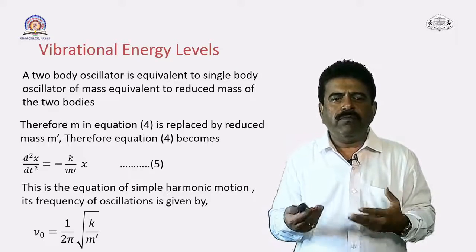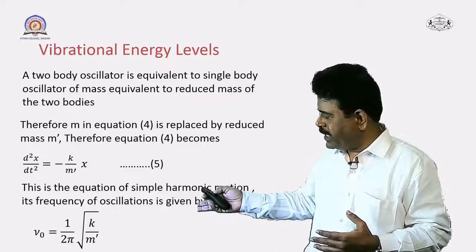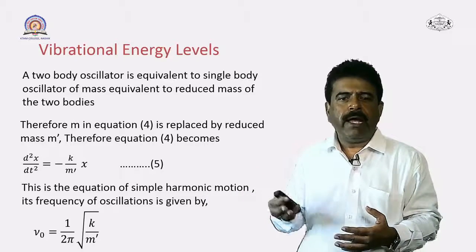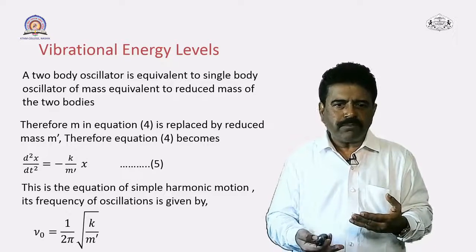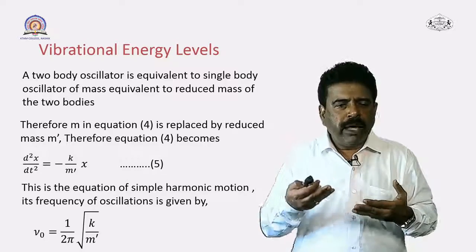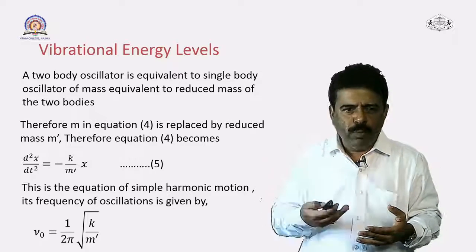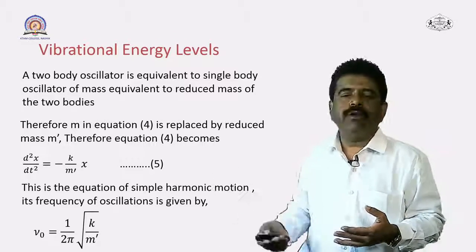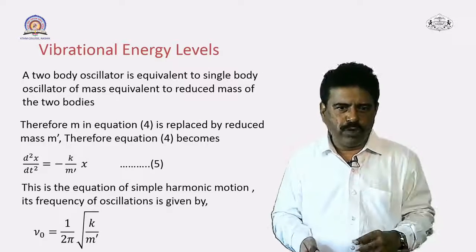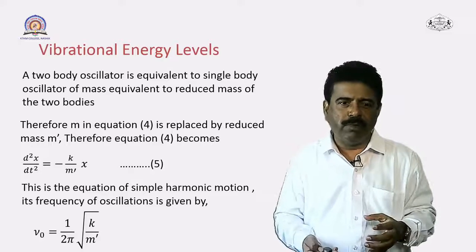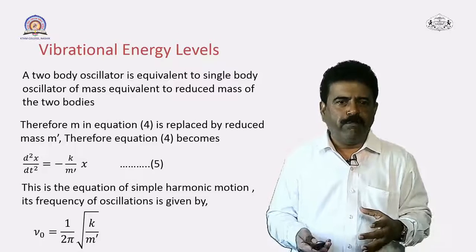Now this equation is simply representing the second order differential equation of simple harmonic motion, and after having the solution of this differential equation, we can have the frequency of oscillation, which is represented by the equation nu 0 is equal to 1 upon 2 pi into under root of k upon m dash. What is m dash? M dash here is the reduced mass, k is a force constant, that is representing the stiffness of the bond. So this is the frequency of the oscillation of this diatomic molecule.